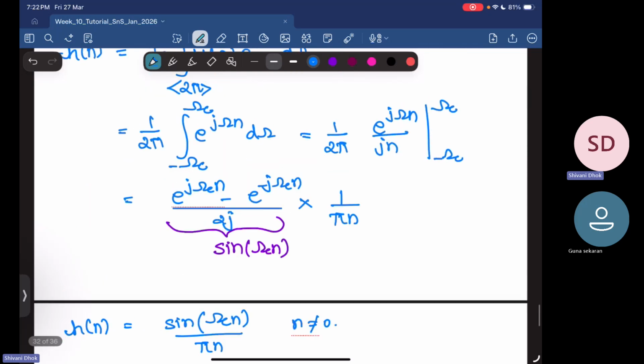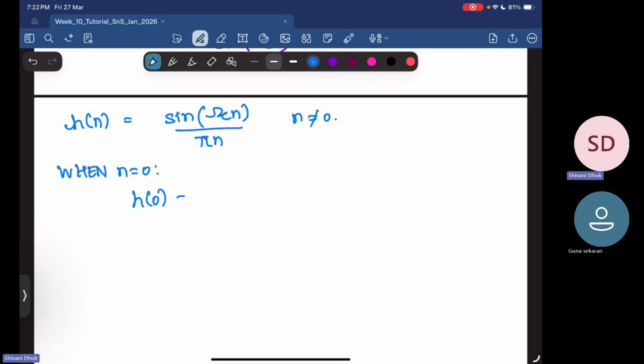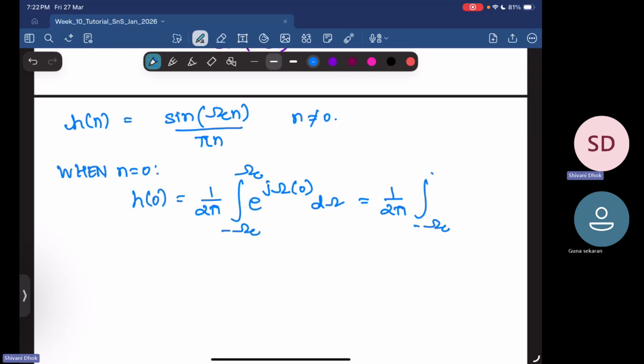So that will give me h of 0 as 1 over 2 pi integral from minus omega c to omega c, in this range, capital H of omega is 1, into e power j omega 0 d omega. So this is equal to 1 over 2 pi integral from minus omega c to omega c. This becomes 2 times omega c by 2 pi, which is equal to omega c by pi.